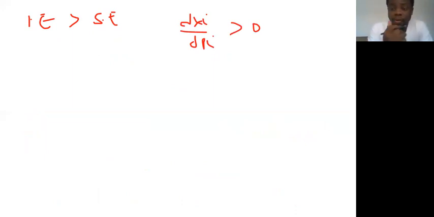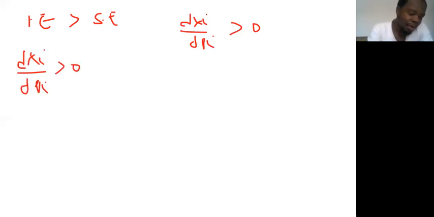Okay, so the situation where the commodity is an inferior commodity, and you end up having the income effect outweighing the substitution effect, you call it the Giffen good. So what that expression means is that when ∂xi/∂pi is greater than 0, in the case of a Giffen good, that means when the price of commodity 1 goes up, people end up consuming more of that commodity 1.